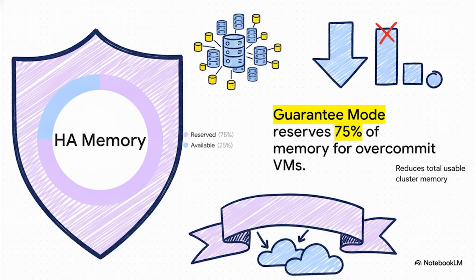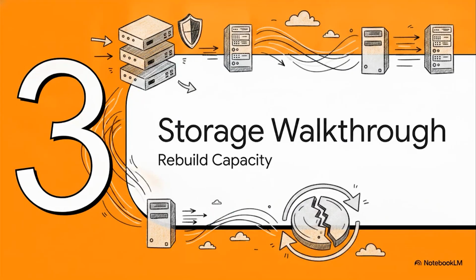Memorize this exact percentage. 75% of the configured memory for those overcommit-enabled VMs is strictly cordoned off. That leaves you with only 25% for available usage. This severely reduces your total usable cluster memory, meaning your theoretical maximum for overcommit drops like a rock when HA is enabled. All right, let's shift gears from compute over to storage for Section 3, rebuild capacity.